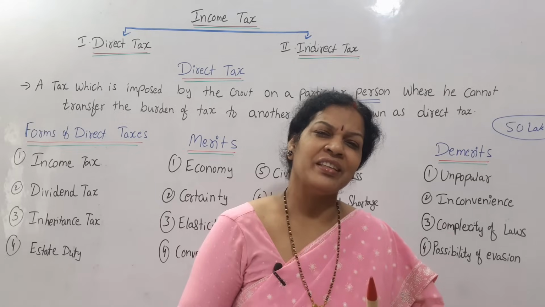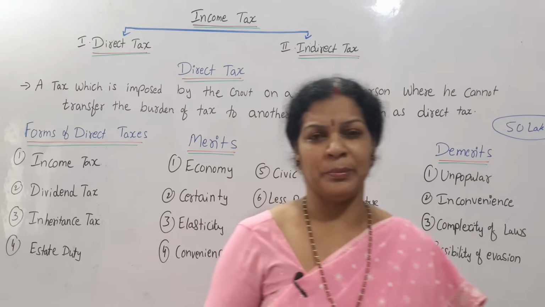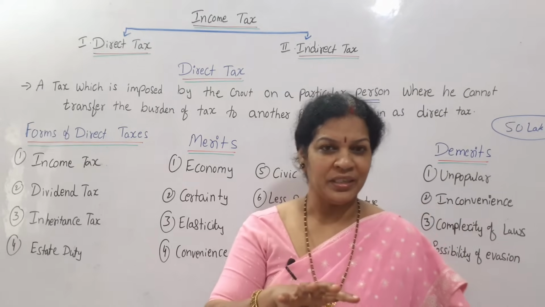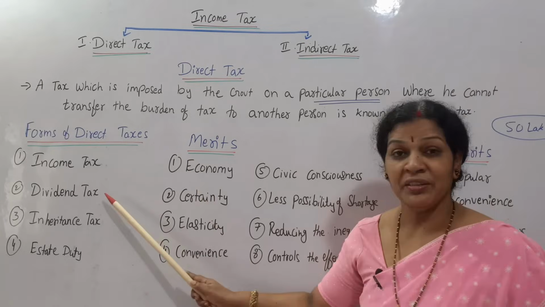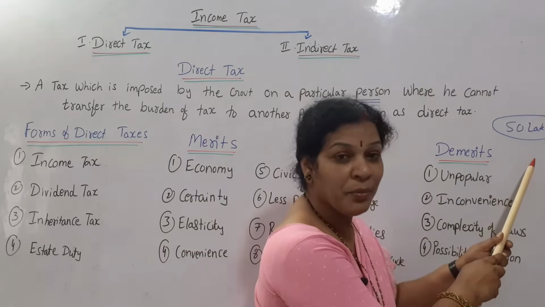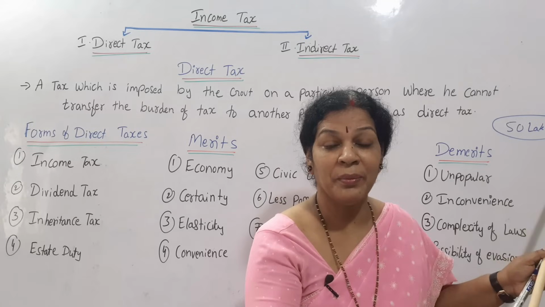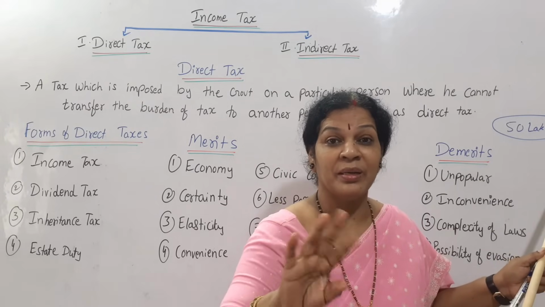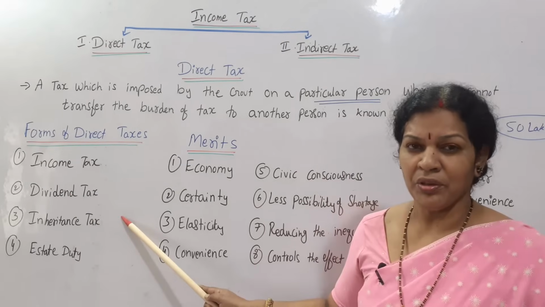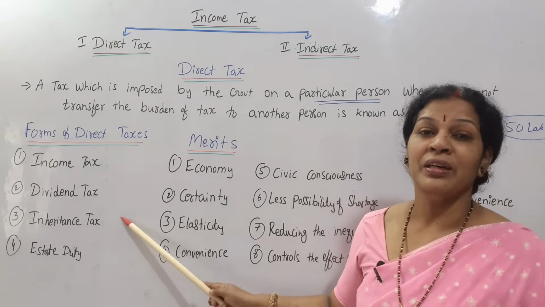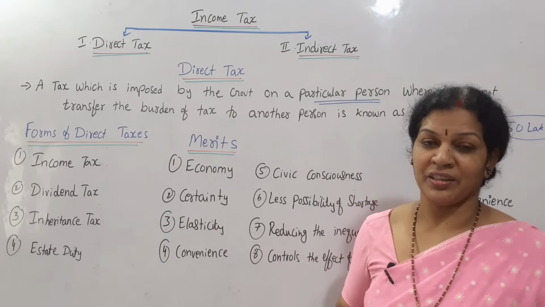So it is an extra burden to the company, because on whatever income they are earning they are paying tax, and also on the dividend declared by the company they are paying tax. So it is a double burden for every company. Anyway, dividend tax is also another source of income as a part of direct tax.